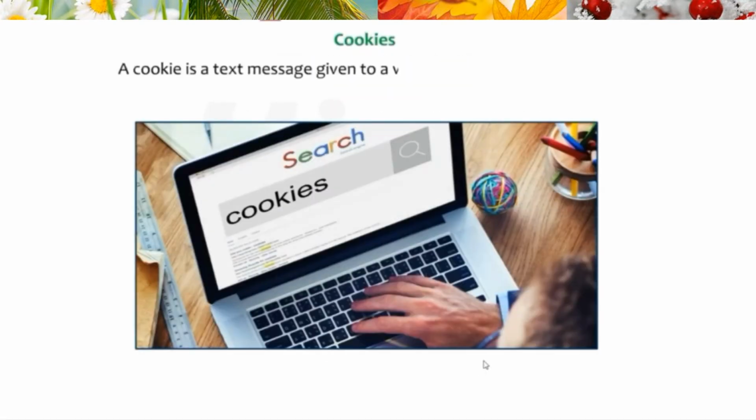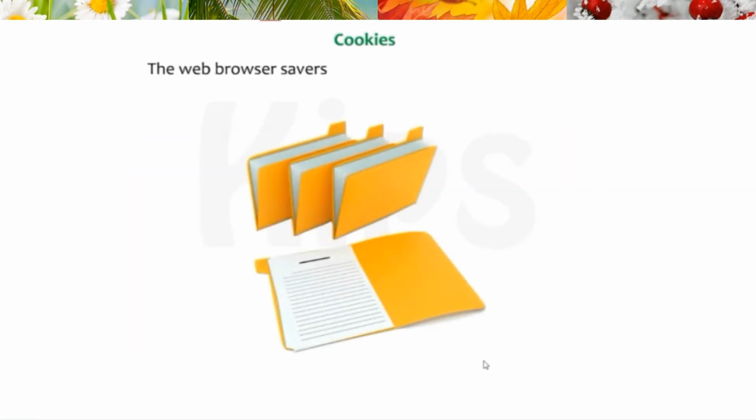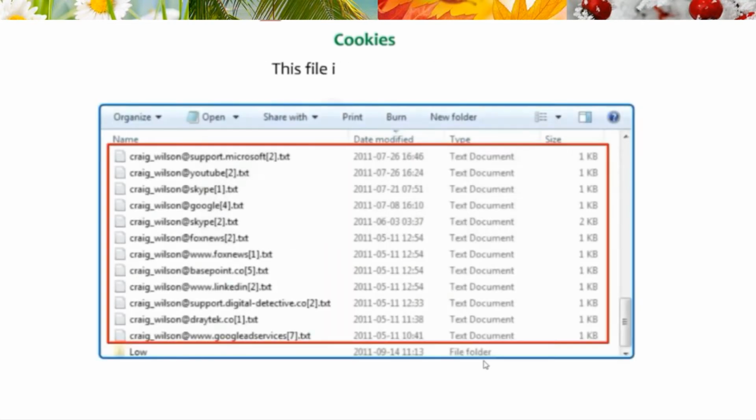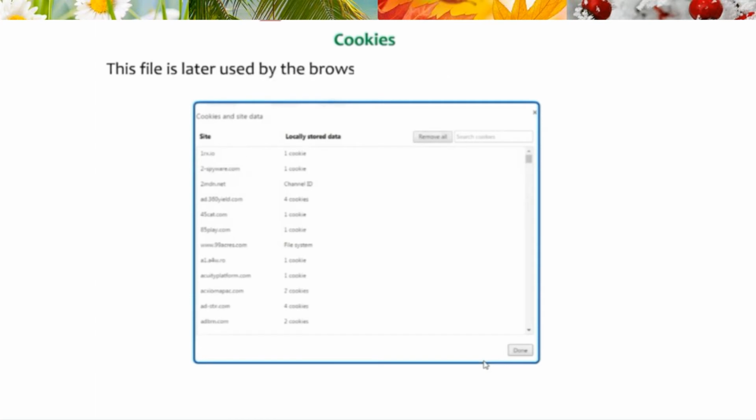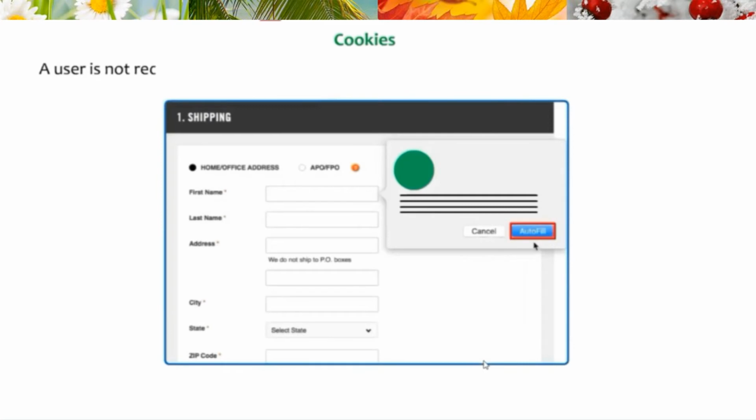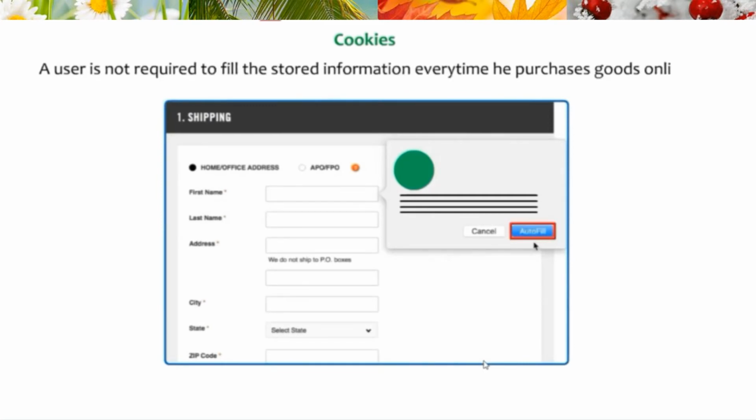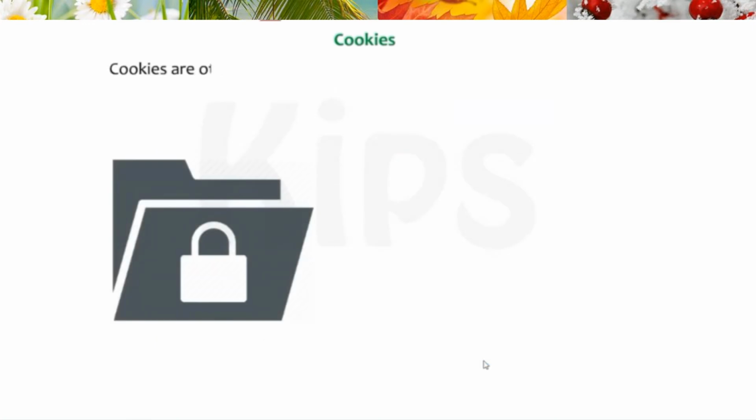Cookies. A cookie is a text message given to a web browser by a web server. The web browser saves this user-specified data in a text file. This file is called a cookie. This file is later used by the browser to prepare customized web pages. A user is not required to fill the stored information every time he purchases goods online.